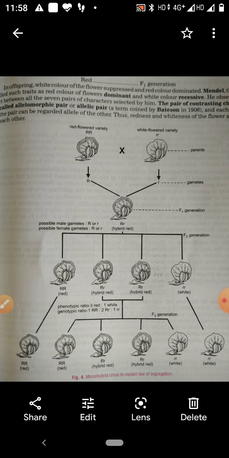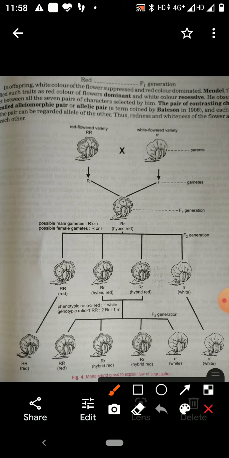Now the second is the law of segregation. The law of segregation states that when a pair of allelomorphs are brought together in the hybrid, that is the F1 generation, they remain together in the hybrid.